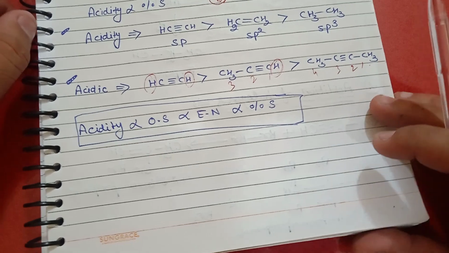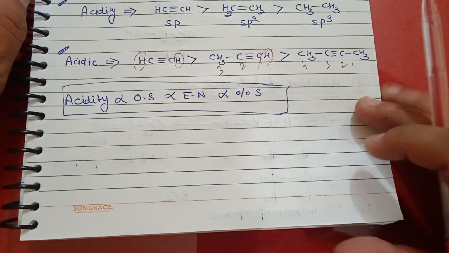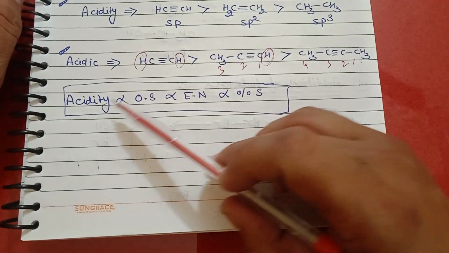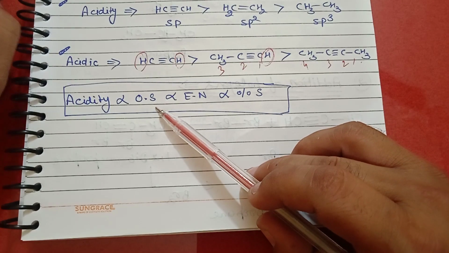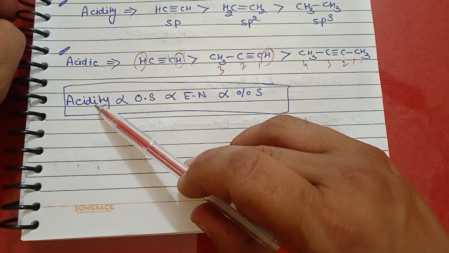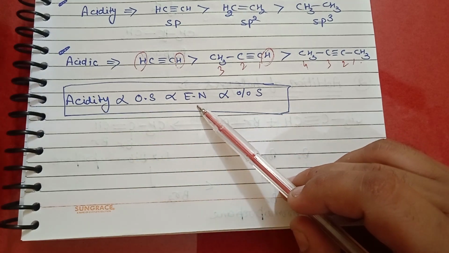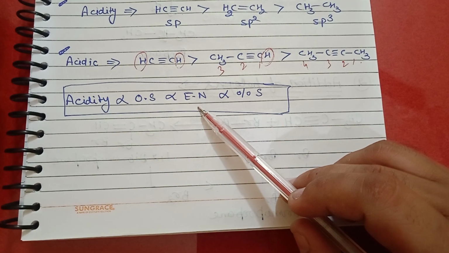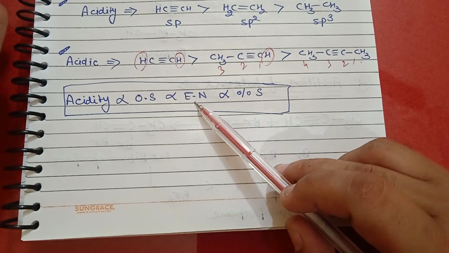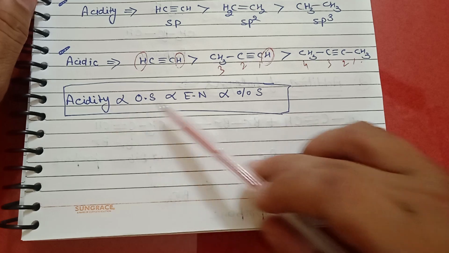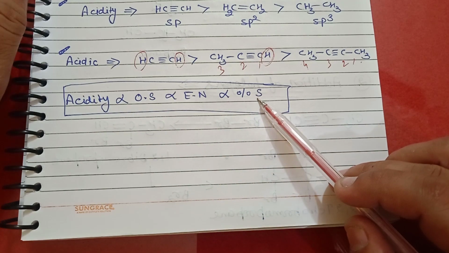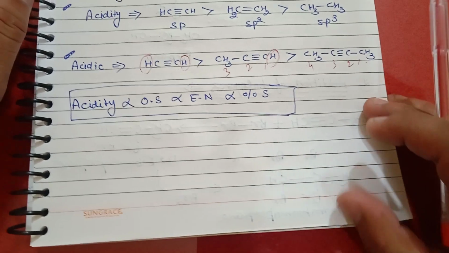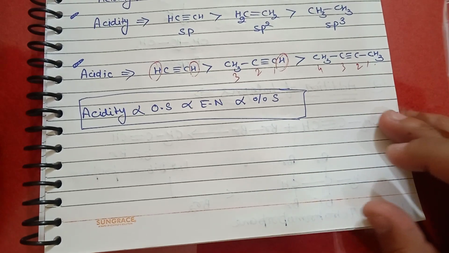So basically acidic trend is acidity is directly proportional to oxidation state. More is the oxidation state, more is acidic. Acidity is directly proportional to electronegative atom. More is electronegative atom attached, so more acidic. Or acidity is directly proportional to percentage of S character. More is the percentage of S character, more is acidic.